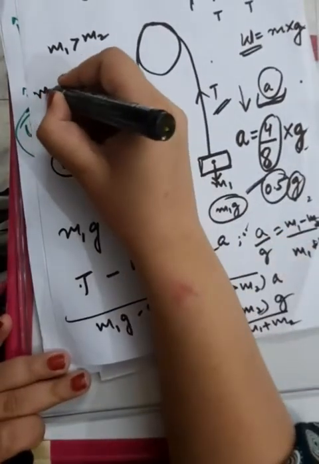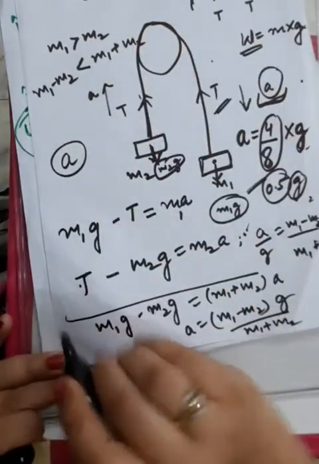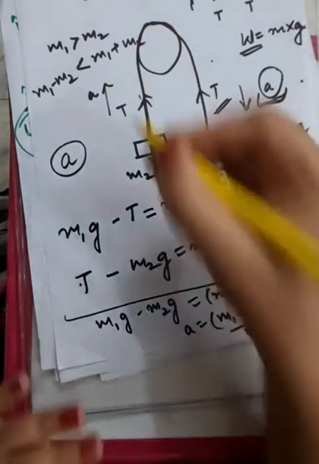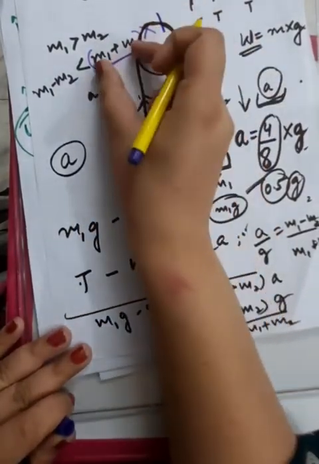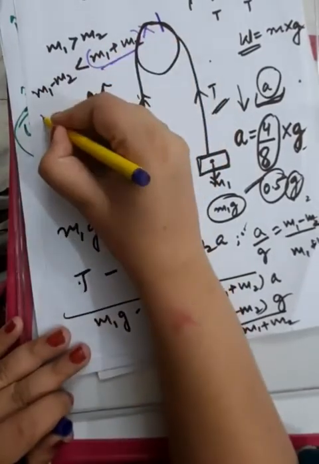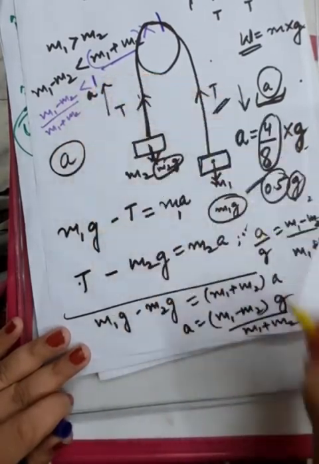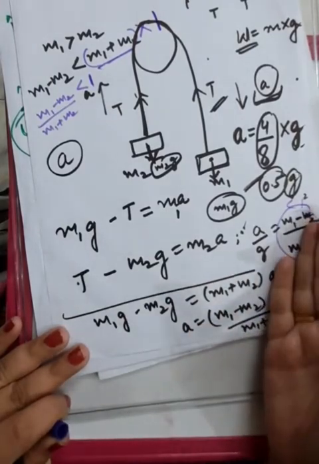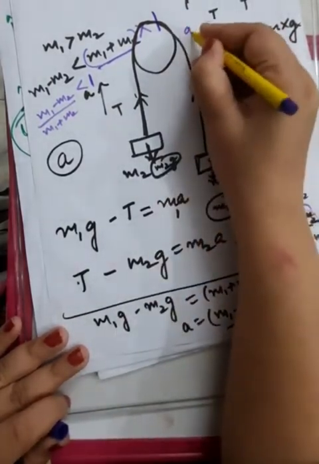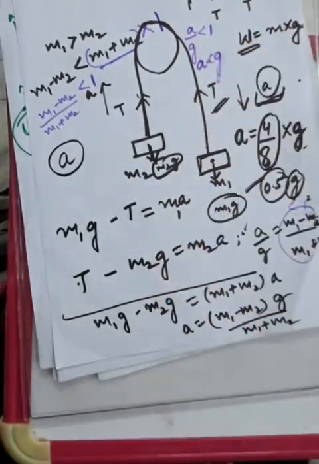अब m1 minus m2 is less than m1 plus m2. You got my point? I hope you got it. Now, if this m1 plus m2 can be written as (m1 plus m2) into 1, bring this stuff over here into the division factor. (m1 minus m2) divided by (m1 plus m2) is less than 1. So this stuff is less than 1. And जिस चीज के ये equal होगा इसका मतलब वो भी less than 1 है क्योंकि दोनों equal है भाई. So a by g is less than 1. So a is less than g. So this way you can prove it. Okay. So this is connected motion.